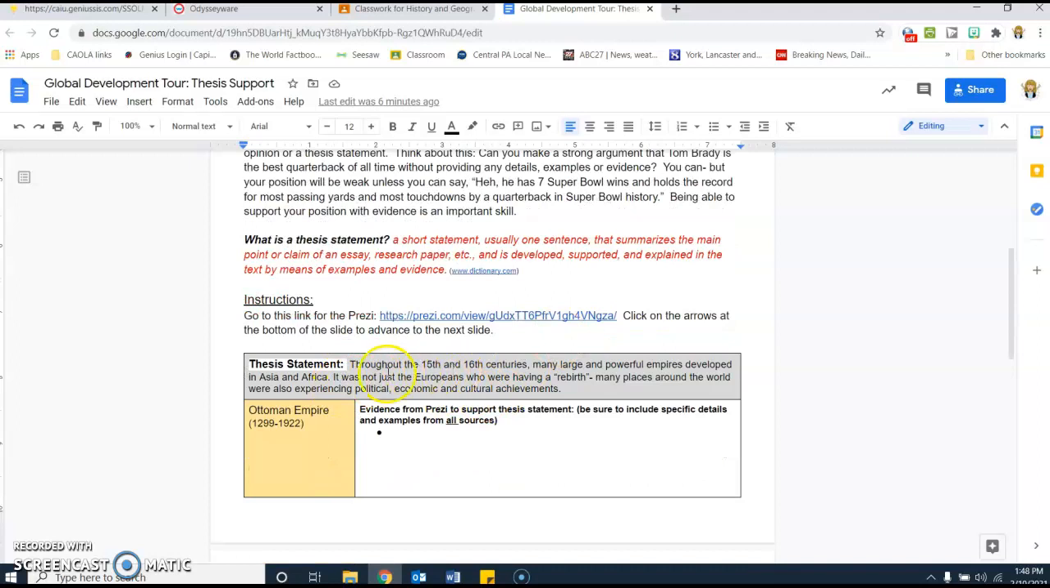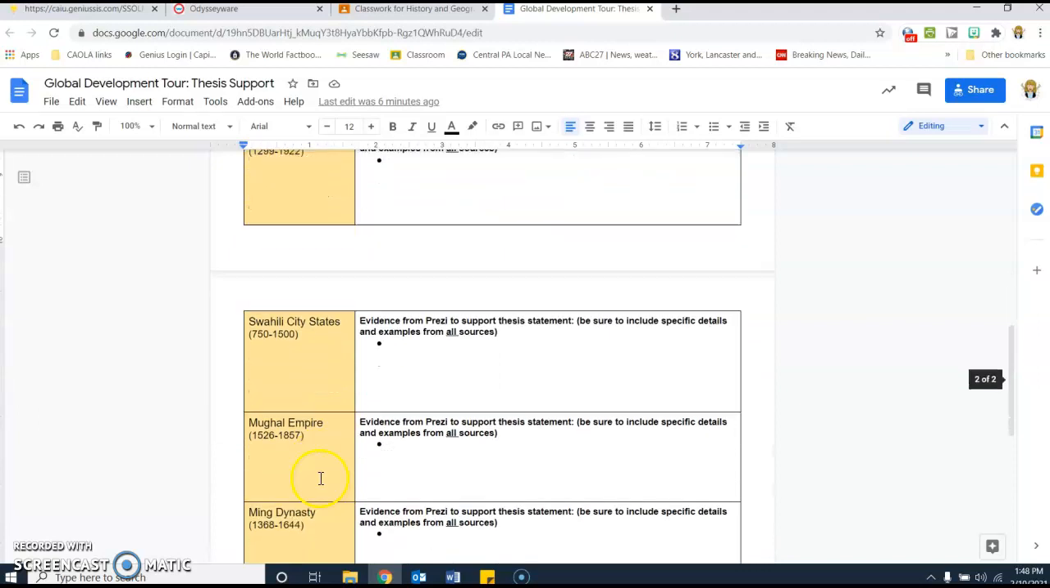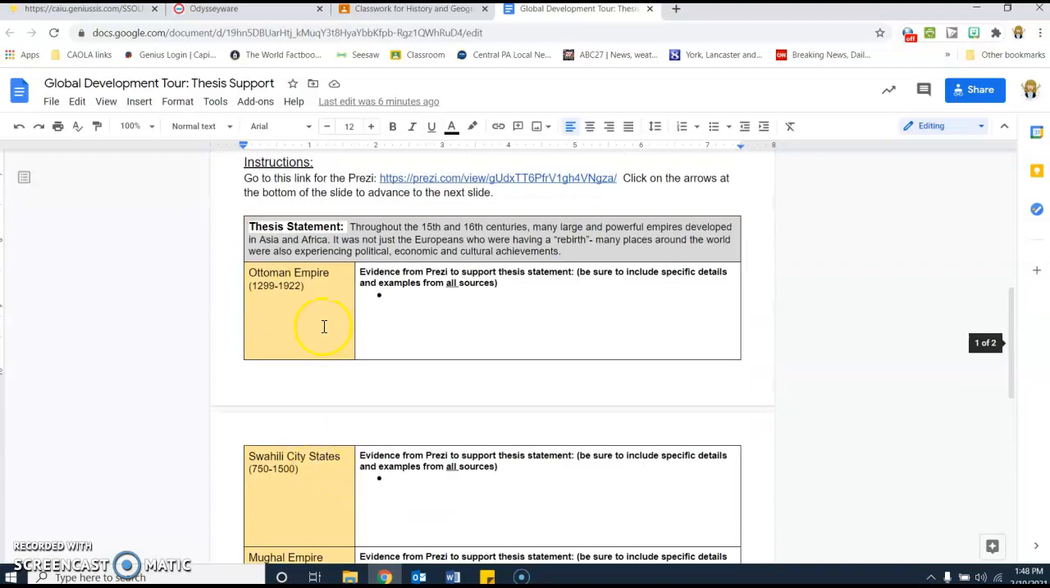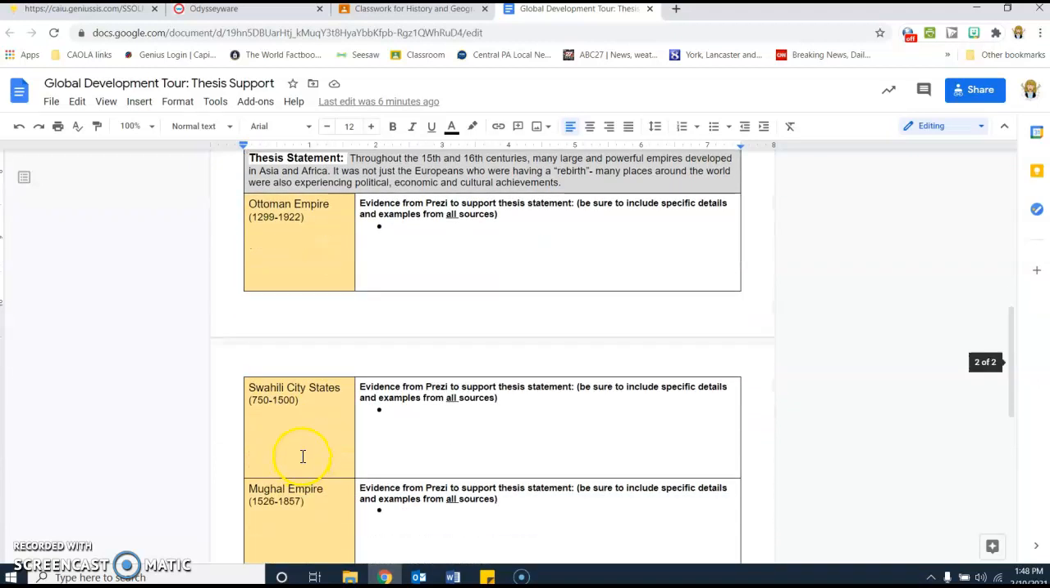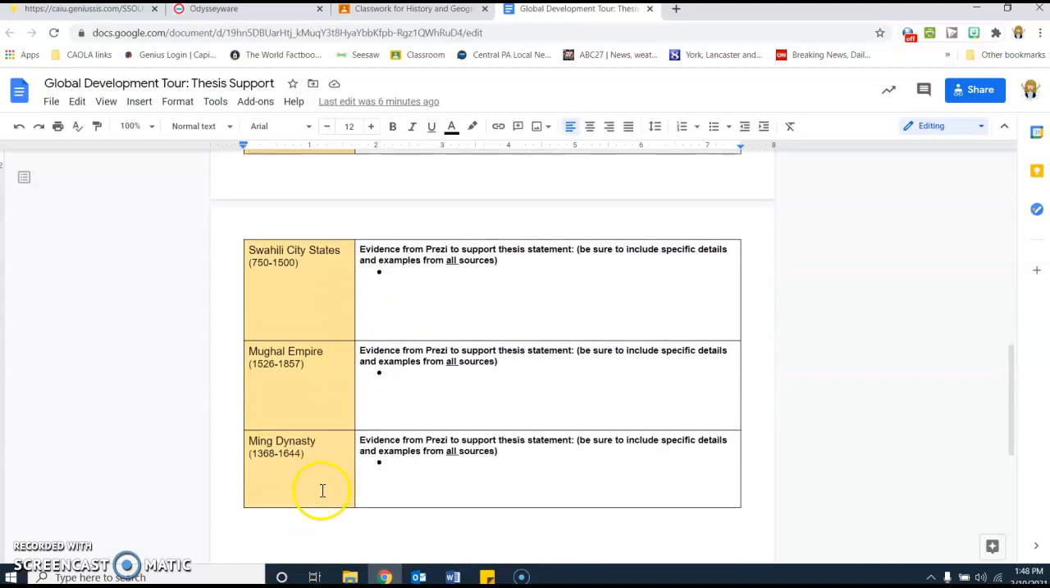So here's the thesis statement. Throughout the 15th and 16th centuries, many large and powerful empires developed in Asia and Africa. It was not just the Europeans who were having a rebirth. Many places around the world were also experiencing political, economic, and cultural achievements. So your job will be to look at these 4 examples that I have: the Ottoman Empire, the Swahili city-states, the Mughal Empire, and the Ming Dynasty.